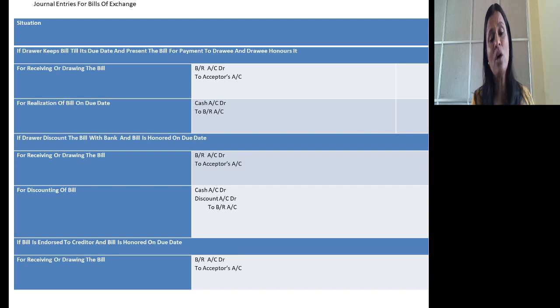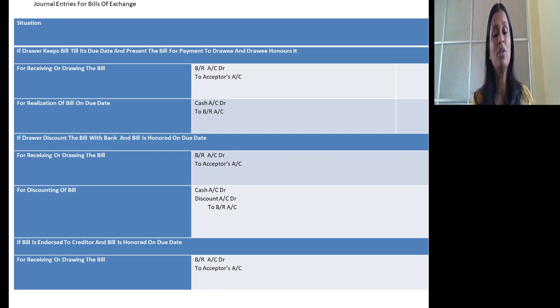If drawer discounts the bill with the bank and the bill gets honored on due date, then the first entry remains the same for drawing the bill and getting it accepted from drawee. The second entry is for discounting the bill. What is discounting? Getting the cash by submitting the bill to the bank under a procedure known as discounting of bill, before the due date. Banker will collect the amount on due date.